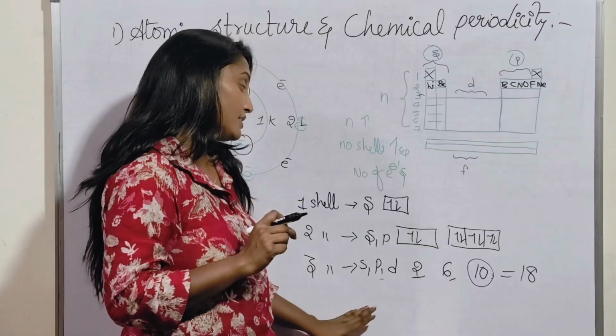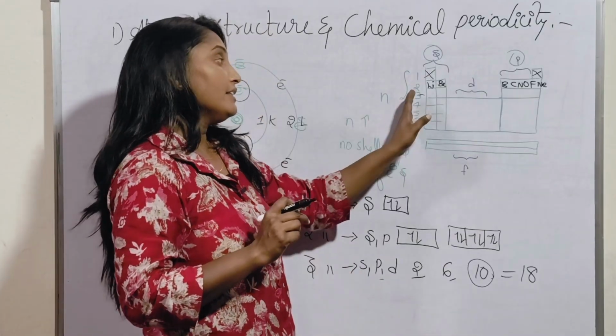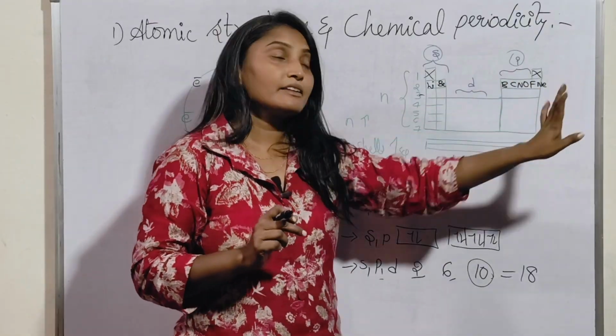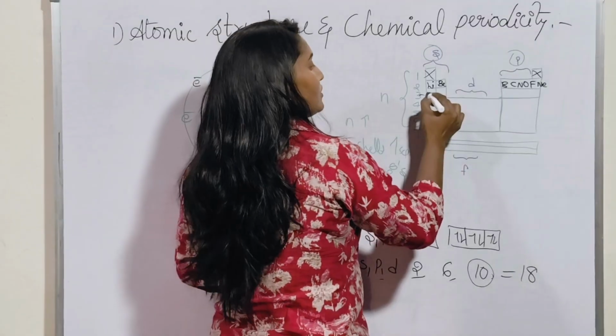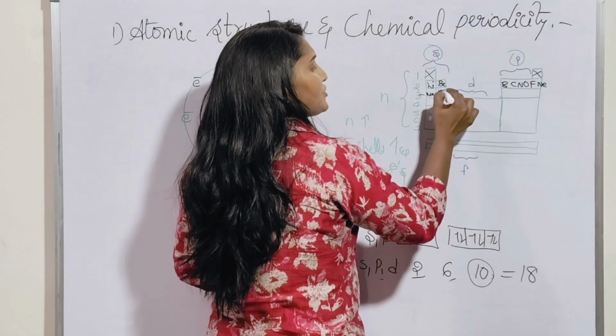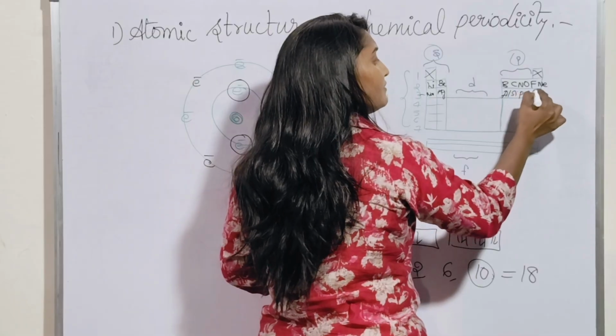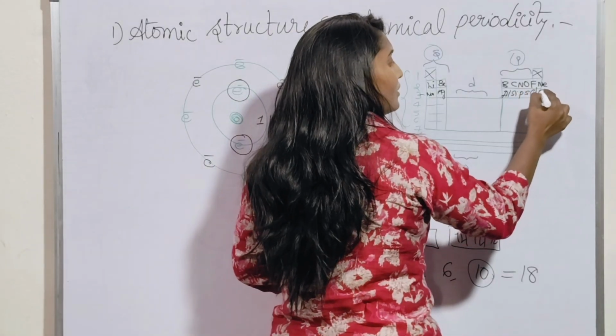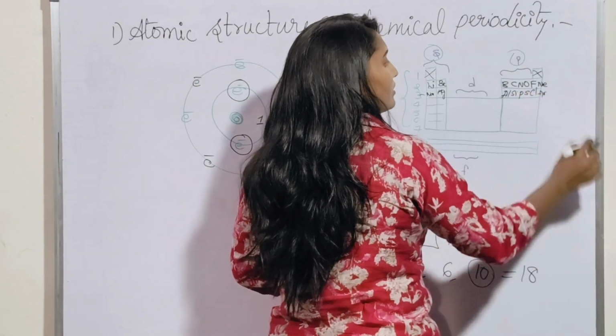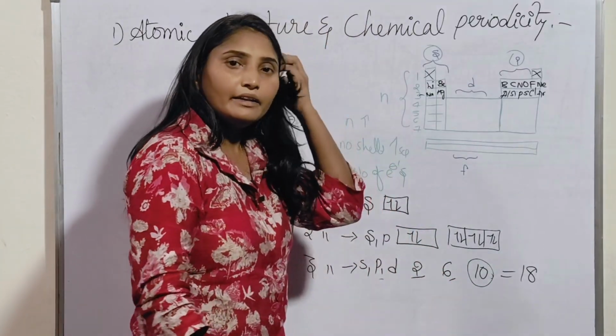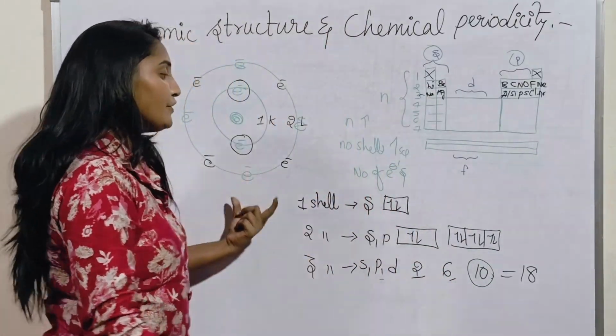That's why we have to consider 8 electrons again. In the third period, we have 8 elements again. So what are those? Sodium, magnesium, aluminium, silicon, phosphorus, sulfur, chlorine, argon. Again 8.